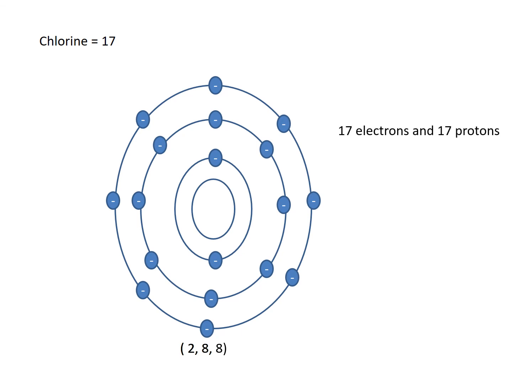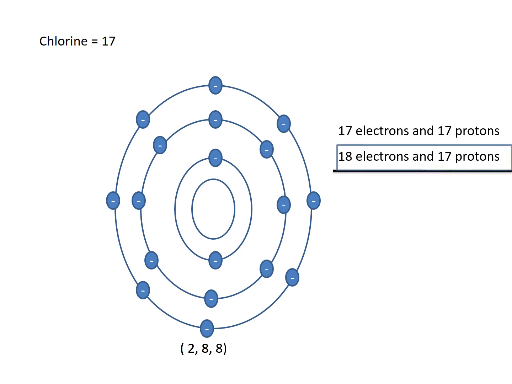Initially we had 17 electrons and 17 protons, but when it accepted an electron, it has become 18 electrons and 17 protons. The difference between the two, 17 and 18, is 1.